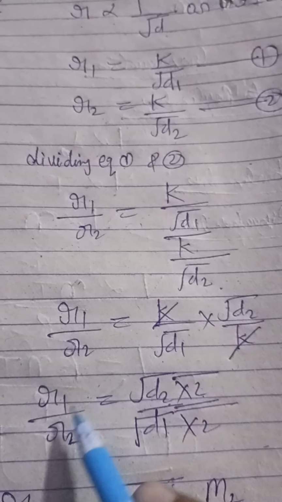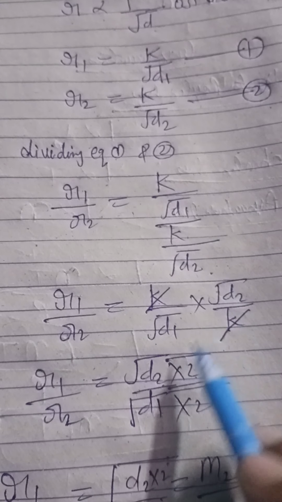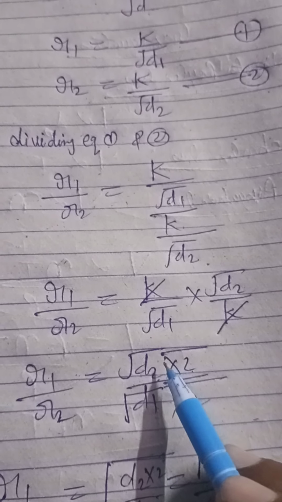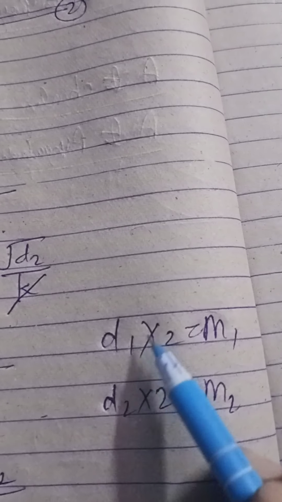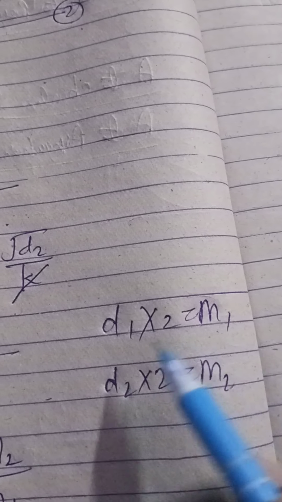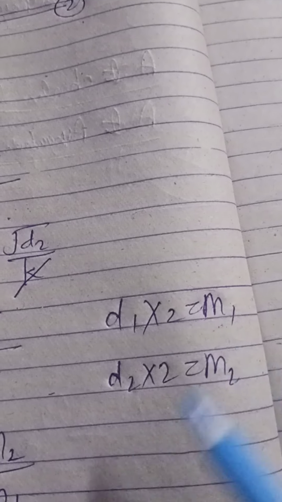Solve it, we get R1 upon R2 is equal to under root D2 upon D1. Multiplying D2 upon D1 by 2: we know that vapor density into 2 is equal to molecular mass, so D1 into 2 is equal to M1, D2 into 2 is equal to M2.